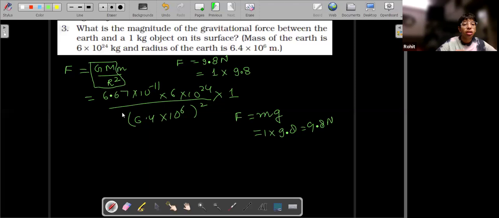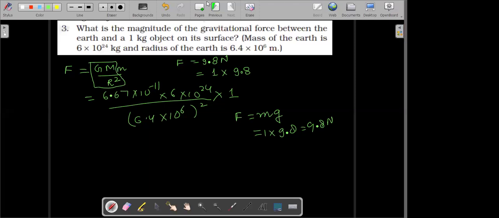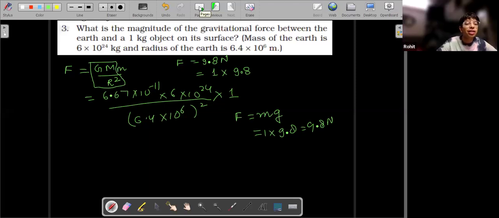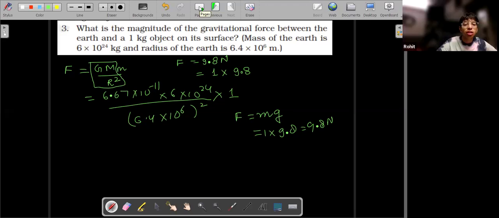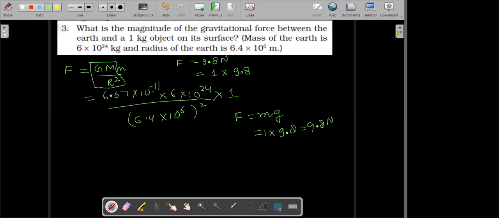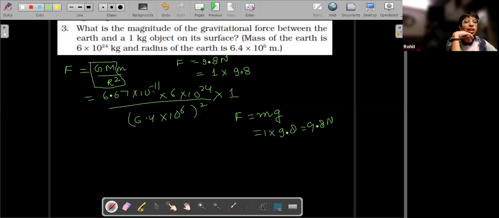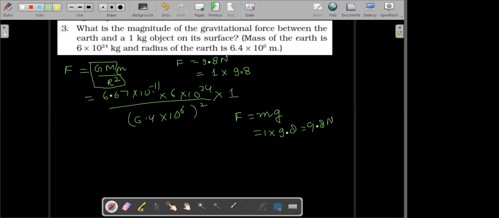Sir, I had a doubt. Sir, when we multiply, we'll get 400.2 by 40.96, right? Which one? Sir, this one, when we multiply this. Sir, when we multiply 6 point... never mind, sir, I got it. Sir, can I send a picture of my answer to you on your WhatsApp? Then can you check? Currently I will not be able to use WhatsApp right now. Sir, after class. Okay, you may send it, so I'll check it after the class.